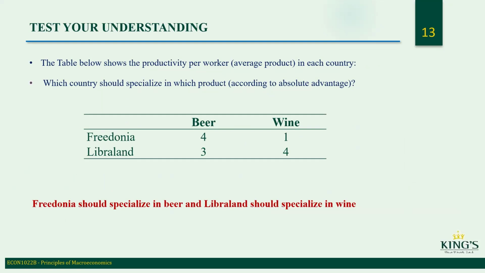If one country can produce more of something than the other country with all the resources put in, that country should produce that. As you can see, Fredonia produces more beer in that situation, so you want Fredonia to specialize in beer production, while Liberland would produce more wine, so you want Liberland to specialize in wine production. Then Fredonia and Liberland would trade with each other. That would be the most efficient outcome: Fredonia specializes in beer, Liberland specializes in wine production, and then they trade.